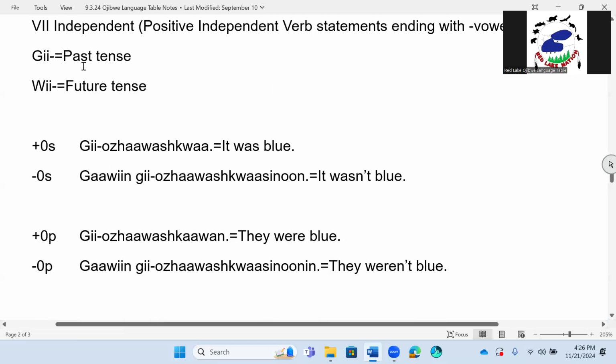And now we're going to put these in tense markers. All right, we're going to add in our tenses. So with this one, we're going to use past tense gi. All right, so we're going to give you examples of how to use these in past tense. Positive 0s. Gi ojawa shkwa. It was blue. Okay, was is your gi. Gi is your was marker, is your past tense marker. Gi ojawa shkwa. It was blue. Negative, we're going to use 0, negative 0s to make a negative statement.